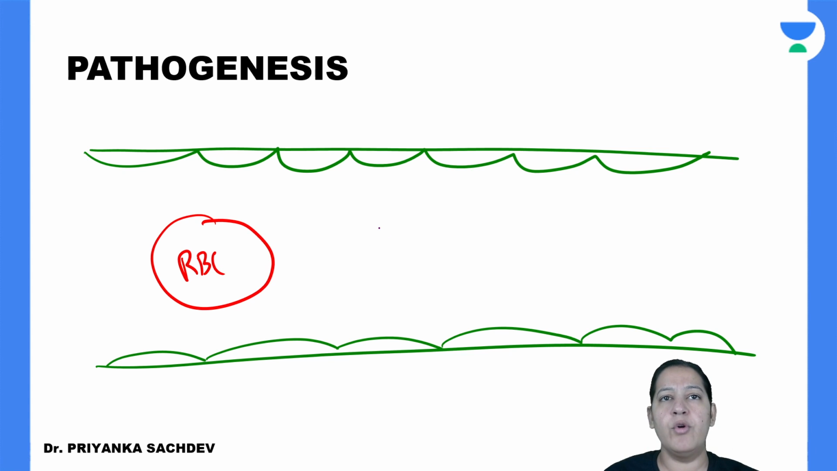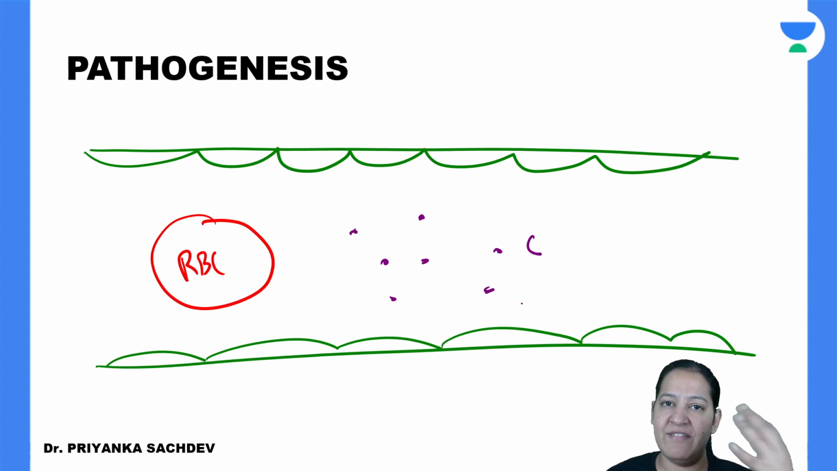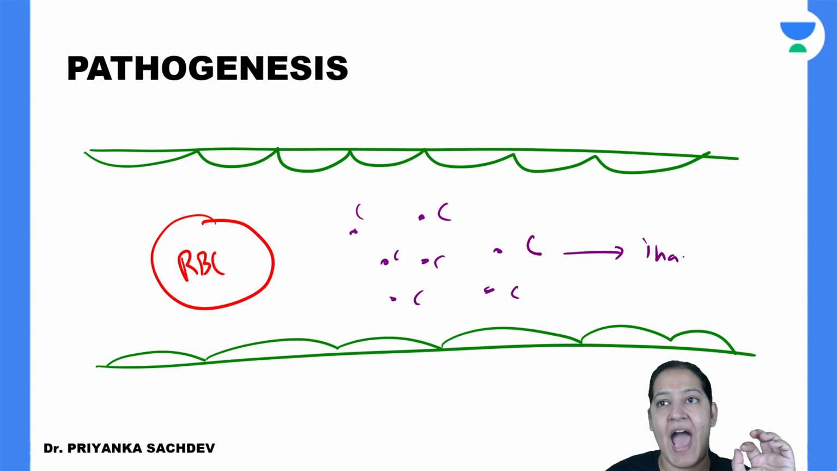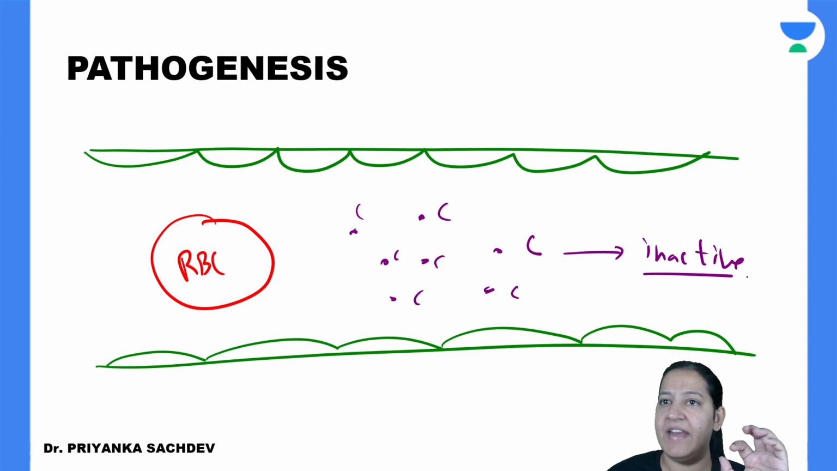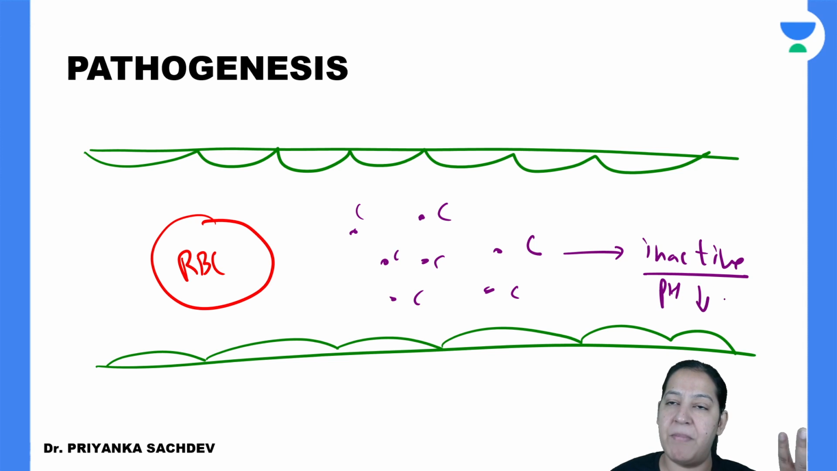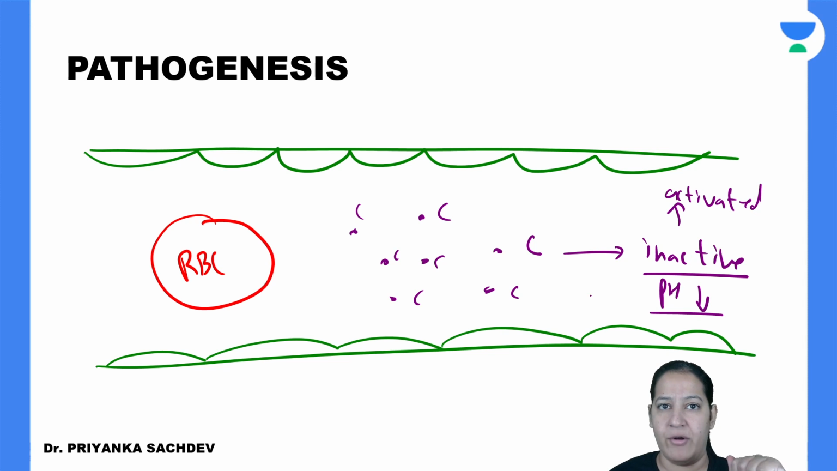So we have the complement system in the blood. We have various complements, C1, C2, C3, C4. Multiple complements are present, and normally they are all inactive. But when the pH of the blood falls, that is, the blood becomes acidic due to any reason, it causes activation of the complement system.